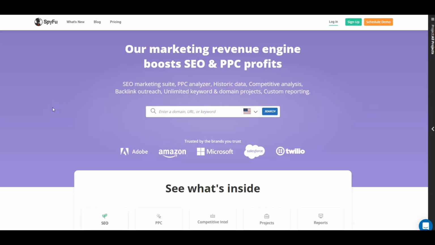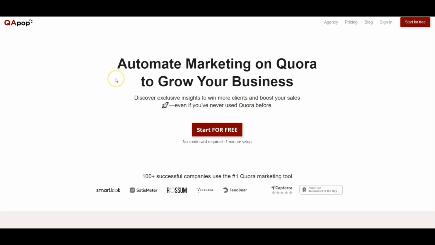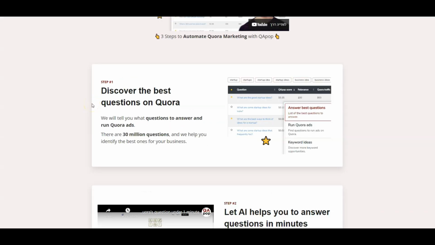Another great tool for that is Spyfu, and we can also use the tool in order to find the best questions that Quora is ranking high at Google and that are in the niche that we want to promote. The most advanced tool that we have today to do research in Quora is QA Pop. You can see that you can start for free. And I think the most relevant feature for us is the feature to discover the best questions on Quora.